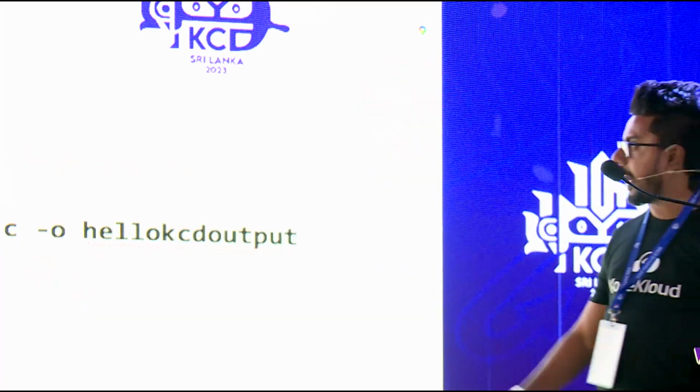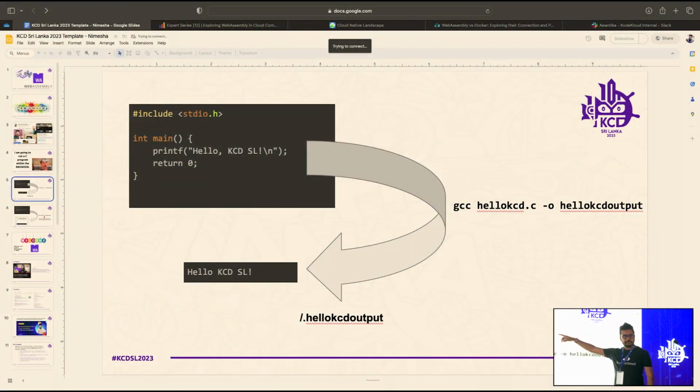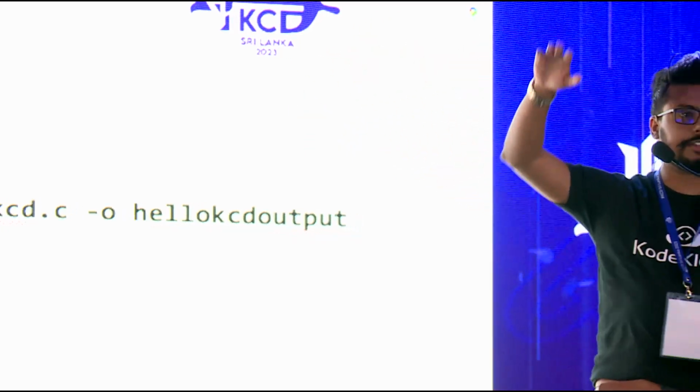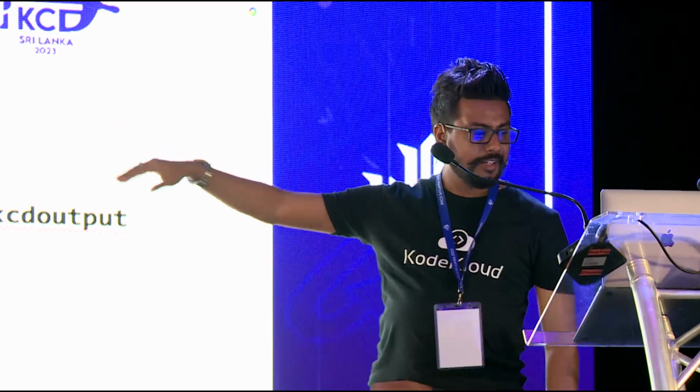I've got a basic C program here. This is just a simple C program. What it does is it prints out hello KCD Sri Lanka to the console, right? To do that, we are using the GCC compiler. Using the GCC compiler, we give the source code, and then we get the output as an executable, right? Then we have this executable, and it can be executed on your machine, right? So we get this output. I am not going to run this one because everyone knows it, because I know these are software engineers, right? Everyone knows how to run a C program, right? If not, you need to think about that, right?